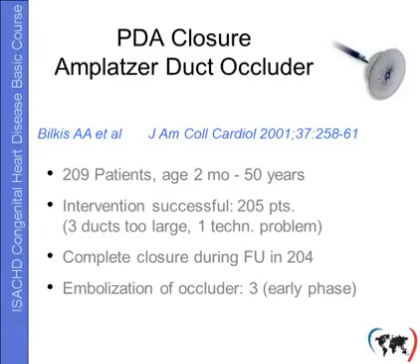PDA closure percutaneously is a very safe procedure. In the adult patient, it's preferably done with occluders, such as the Amplatzer duct occluder, better than with coils. This is just one example of the publications, more than 200 patients in this series, pediatric as well as adult patients. Success rate very high, 205 patients successfully closed, complete closure during follow-up in 204. Only in the early phase, during the learning phase, a few embolizations, so this is a very effective and very safe procedure.